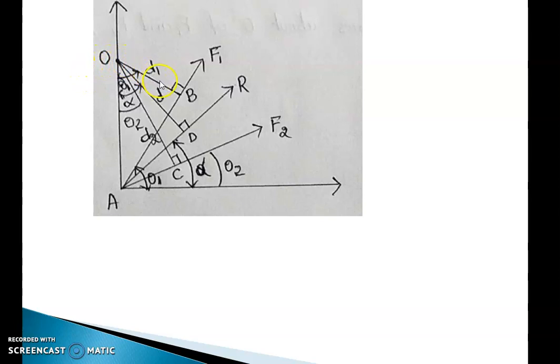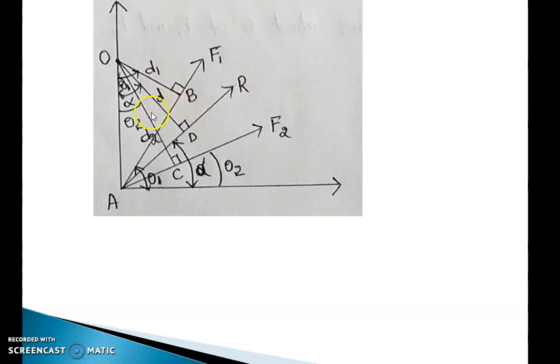D1 is the perpendicular distance from O to the force F1, same as we discussed in the previous slides. D2 is the perpendicular distance from O to the force F2, which is represented by OC, and for the F1 force it is represented by OB. That distance is D1, this distance OC is D2, and D is the perpendicular distance from O to the resultant force R, which I represent as D.